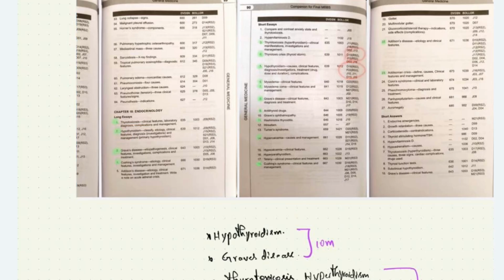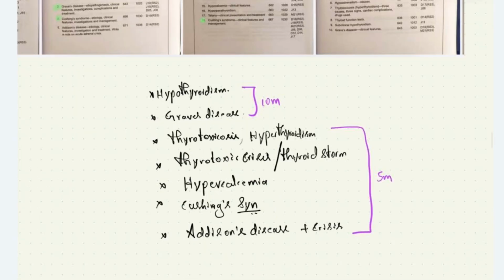So we are discussing under endocrinology 10-mark questions: hypothyroidism and Graves' disease, thyrotoxicosis or hyperthyroidism, thyrotoxic crisis or thyroid storm, followed by hypercalcemia, Cushing syndrome, and Addison's disease and Addison's crisis.